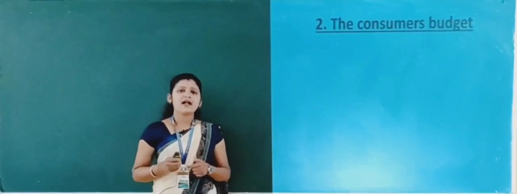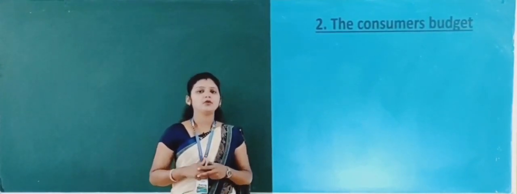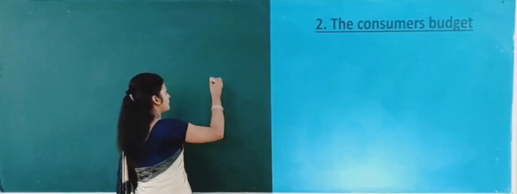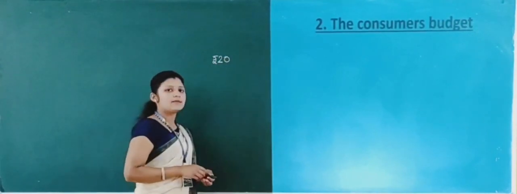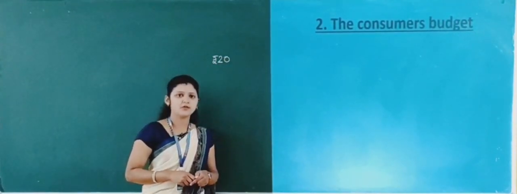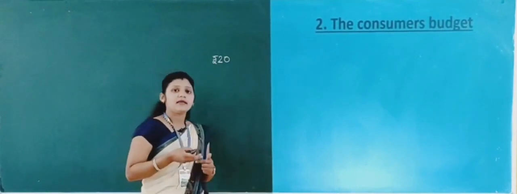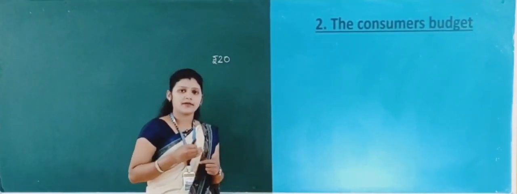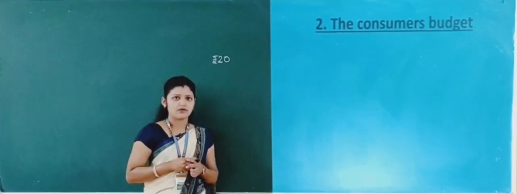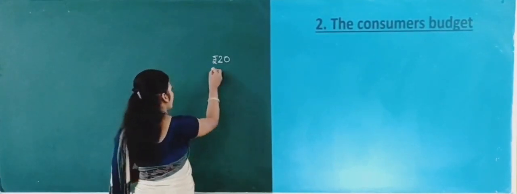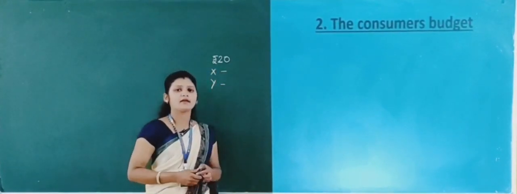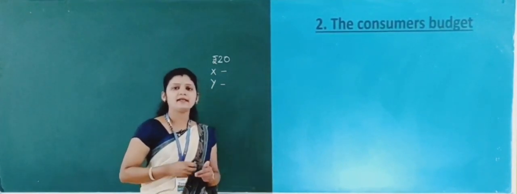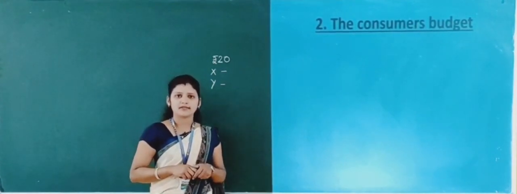Now let us consider a consumer who has a fixed amount of money to spend on two commodities. He has a fixed amount of money income. Take the example of rupees 20, so the income of the consumer is rupees 20, and he wants to spend this rupees 20 on two commodities. Here I take the two commodities X and Y, and the consumer wants to spend his entire income on them.